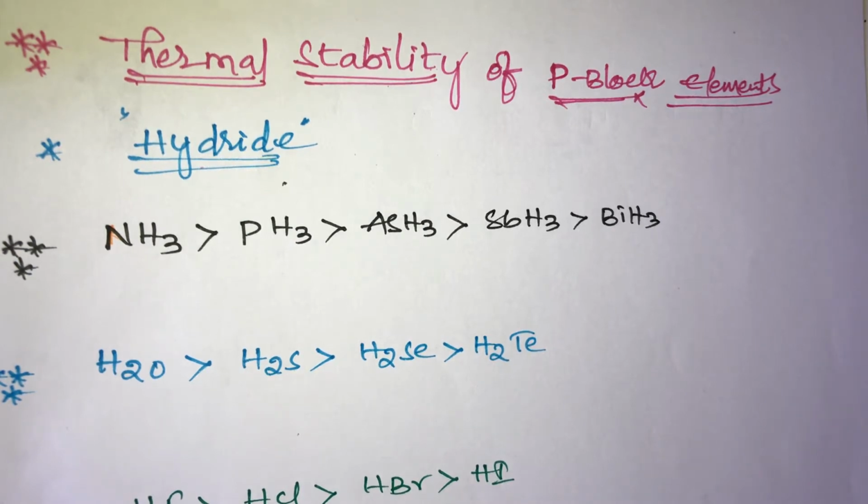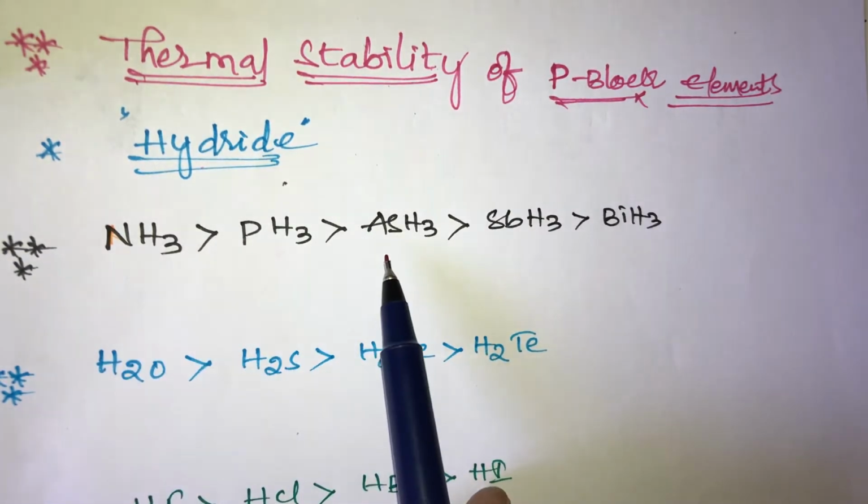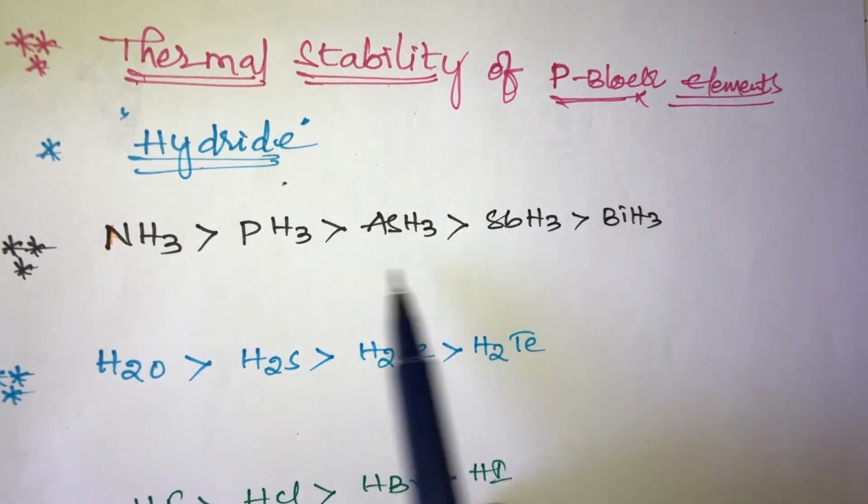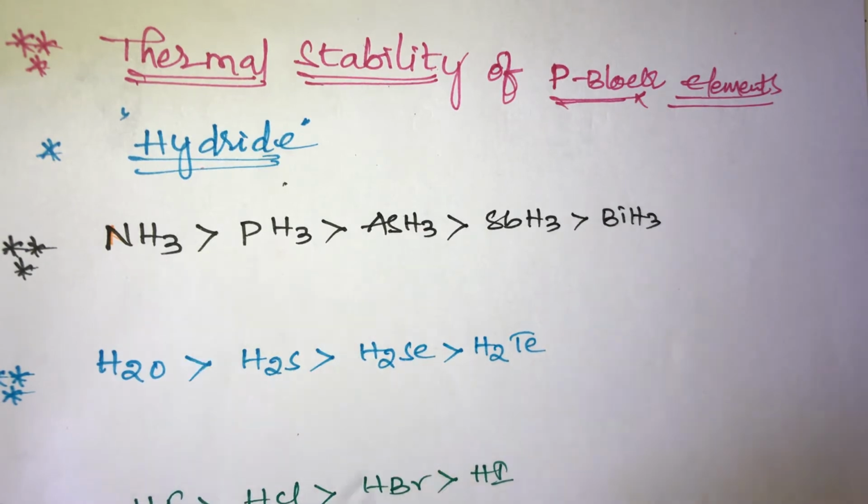Thermal stability of p block elements. First, the thermal stability of hydrides. In hydrides, first take the fifth A group elements, that is the nitrogen family: ammonia, phosphine, arsine, stibine and bismuthine. So what is the thermal stability?